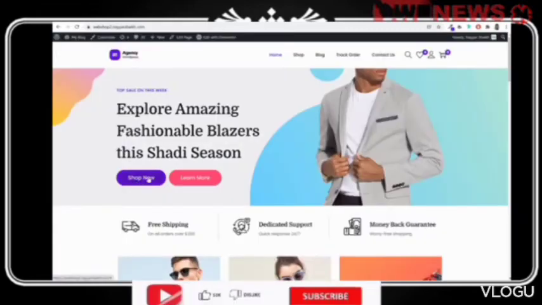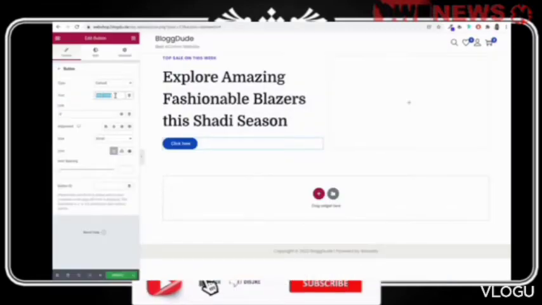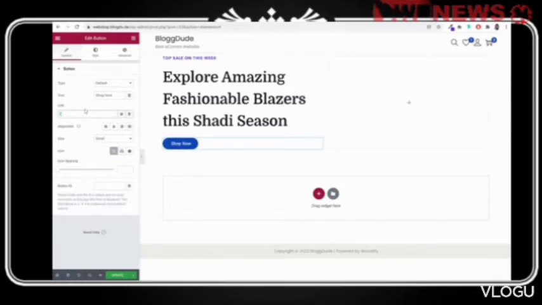Now the text over here says shop now, so I'll just type in shop now. Okay, now when somebody clicks on this button, I want them to be redirected to my shop page. So under link, I'll type in shop. It will automatically give me all the links. Now I'll use the first one, shop page. Now as you can see, you already have your shop page link.